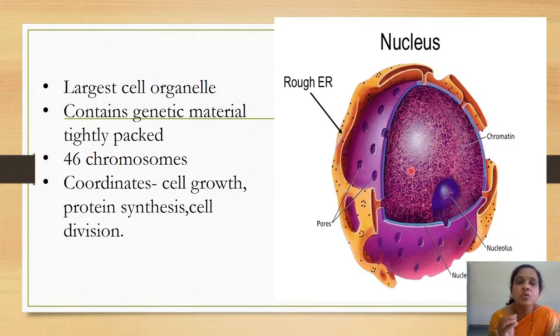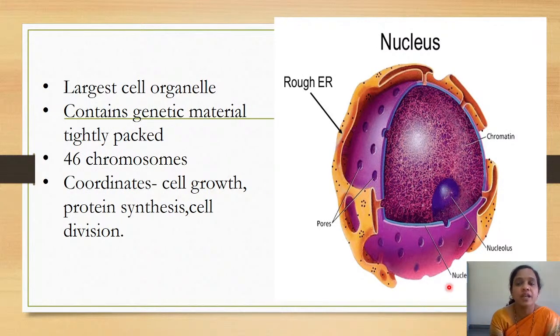So the nucleus contains genetic material which is tightly packed as chromatin, and you all know how many chromosomes we have. We have 46 chromosomes. Now, the genetic material is tightly packed in the chromatin, and in the center there is one more substance called the nucleolus. This nucleolus is nothing but a center core in which the transcription process usually takes place.